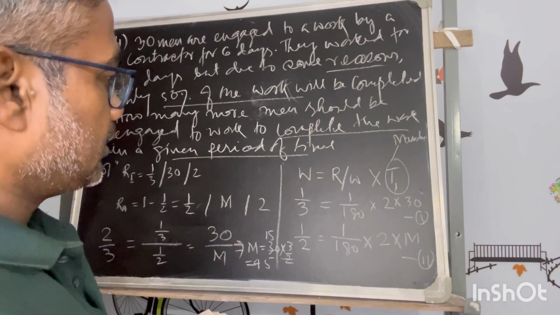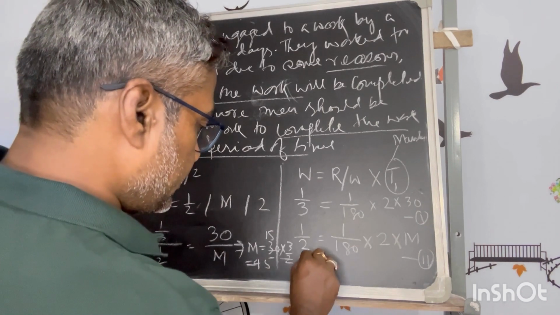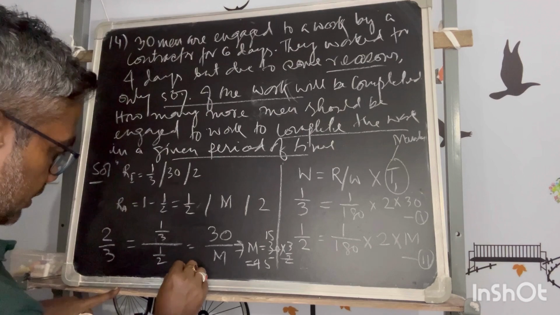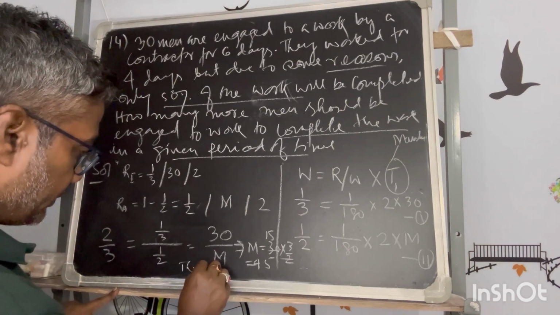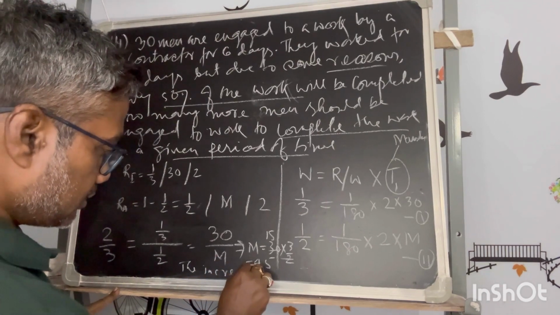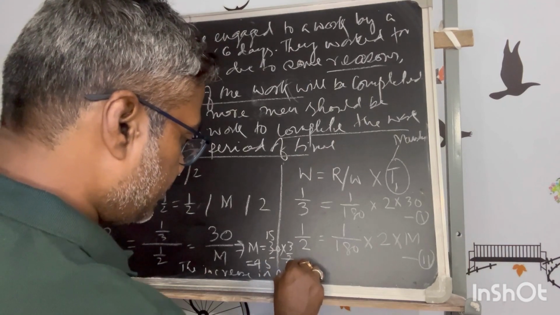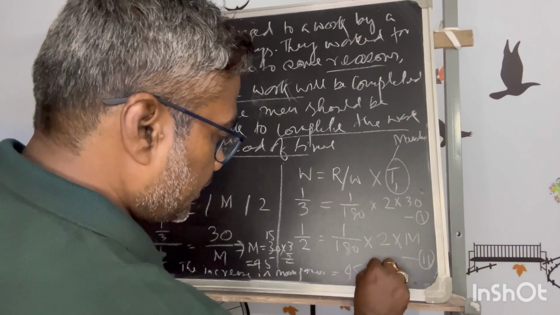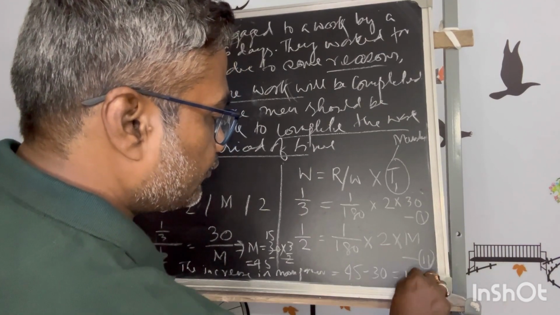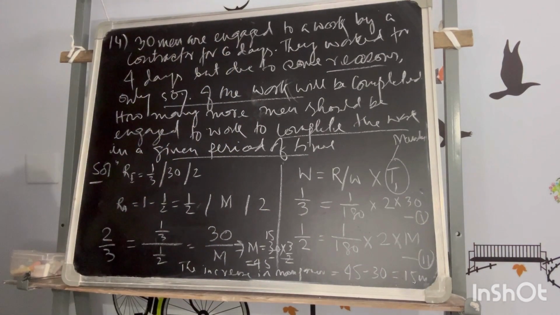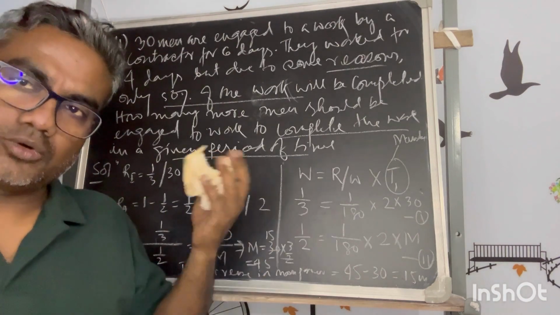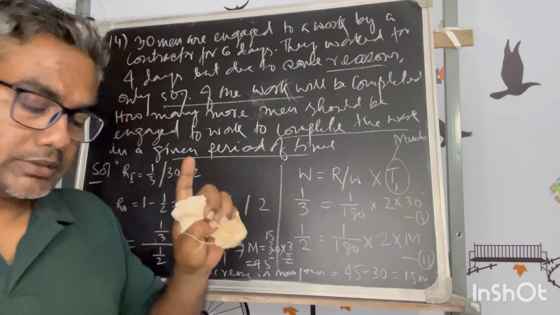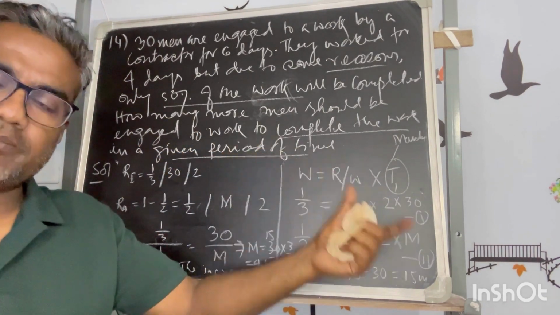So how much increment has been done? Our answer should be the increase in manpower, which is the present requirement minus the expected one, that is equal to 15. So our answer is that 15 men have to be added to complete the remaining job in the same timeline.